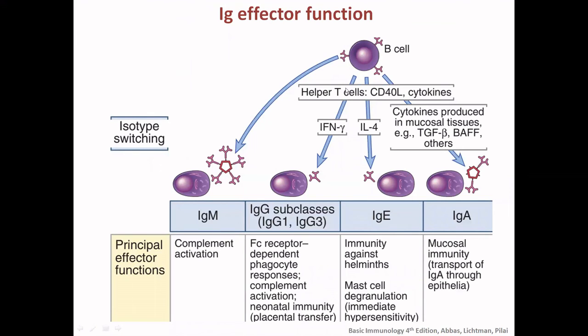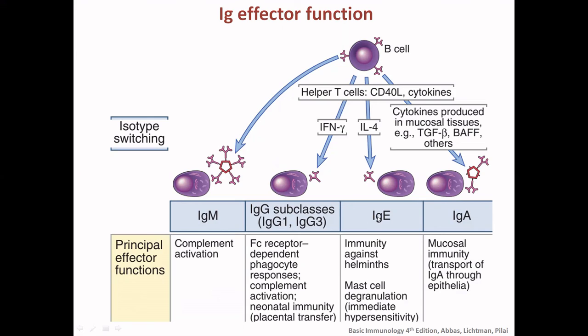Then when the B cell is activated, which cytokines are responsible for what type of immunoglobulin secretion? The first one is IgM, which is responsible for complement activation. When it is IFN gamma, it will lead to the IgG subclass, the Fc receptor dependent phagocyte response, complement activation and neonatal immunity.